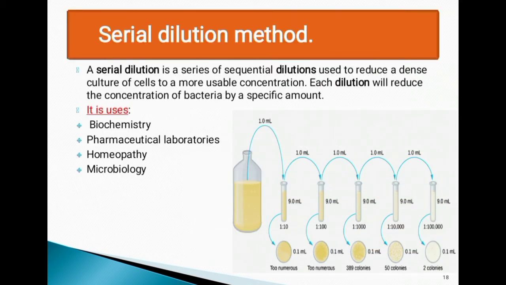Next, serial dilution. Serial dilution is a series of sequential dilutions used to reduce a dense culture of cells to a more usable concentration. Each dilution will reduce the concentration of bacteria by a specific amount. It is used in chemistry, pharmaceutical laboratories, homeopathy, and microbiology. This is a liquid media broth. This is a test tube. This process is the serial dilution process.